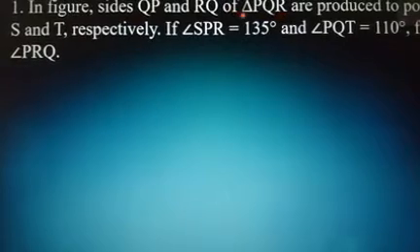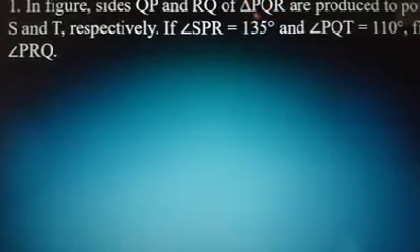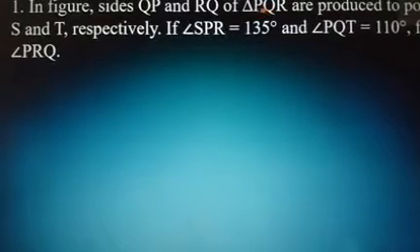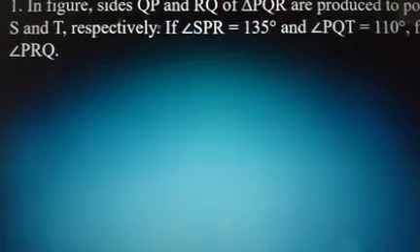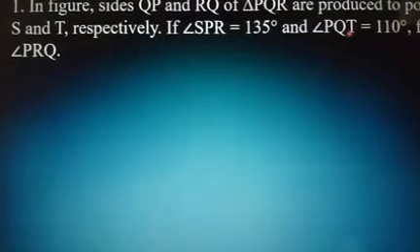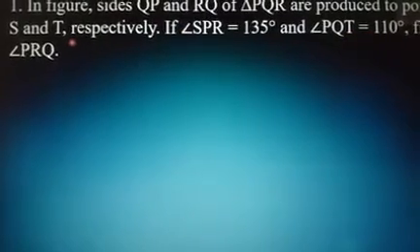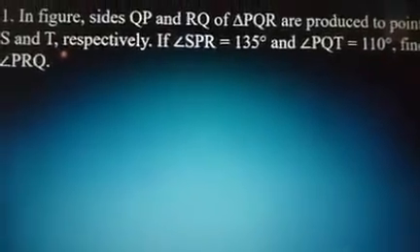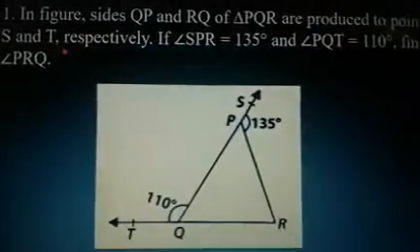So first, you're going to draw a triangle PQR, and QP and QR are produced to the points S and T respectively. If SPR is equal to 135 and PQT is equal to 110 degrees, find PRQ. So the two exterior angles are given to us. Now let me draw the figure.